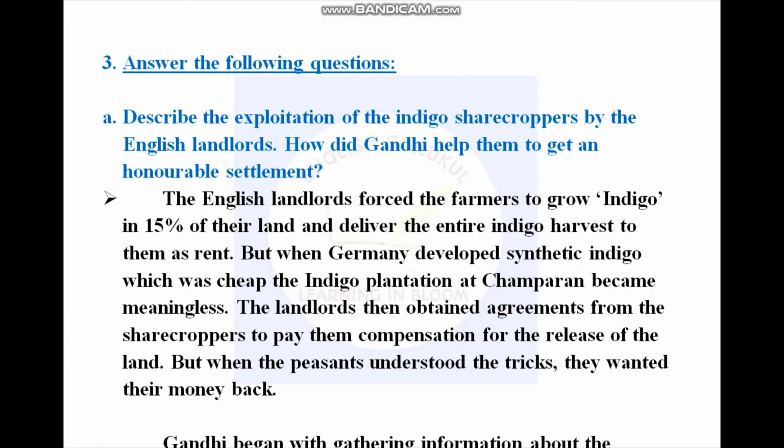Describe the exploitation of the indigo sharecroppers by the English landlords. How did Gandhi help them to get an honorable settlement? The English landlords forced the farmers to grow indigo in 15% of the land and deliver the entire indigo harvest to them as rent. But when Germany developed synthetic indigo, which was cheap, the indigo plantation at Champaran became meaningless. The landlords then obtained agreements from the sharecroppers to pay them compensation for the release of the land. But when the peasants understood the tricks, they wanted their money back.